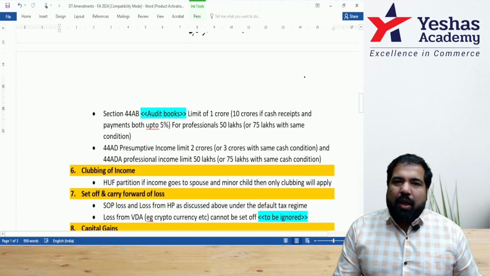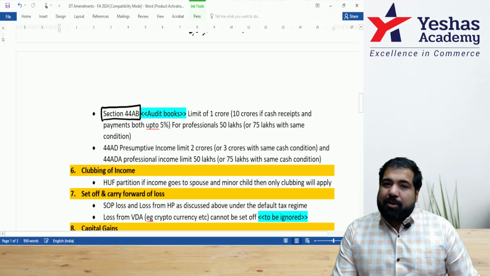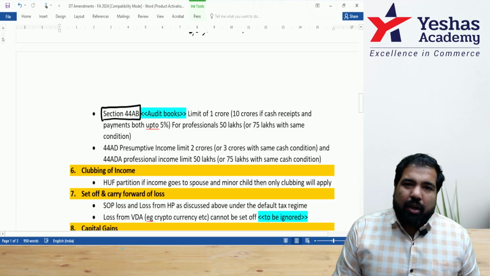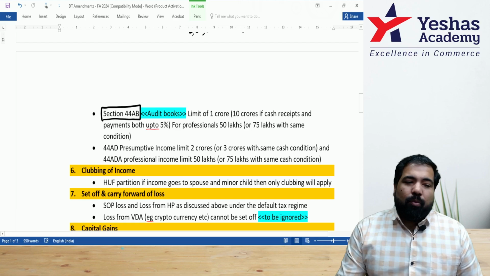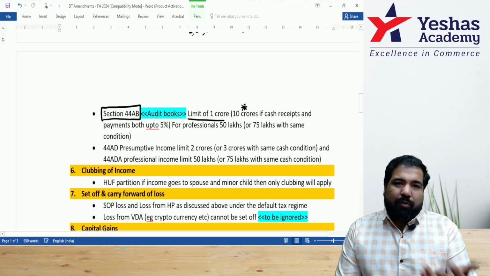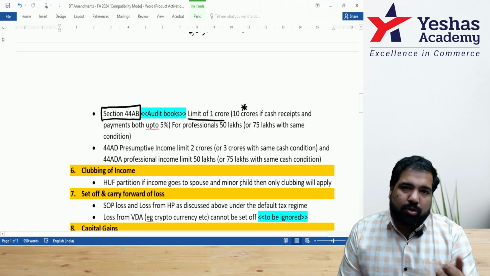Second, guys, 44AB. You're a big fish. Luckily, you've done well in life. So government says, listen, you're a big fish. At the end of the year, you need to go to a CA and get your accounts audited. Now, who can get the accounts audited? For a big fish, your turnover had to be more than 1 crore rupees. In that, there's a new change. Of course, some of you already know it because I've already put this in handwritten notes and discussed it. This is not a Finance Act 2024 change, but it's important, so I'm discussing.